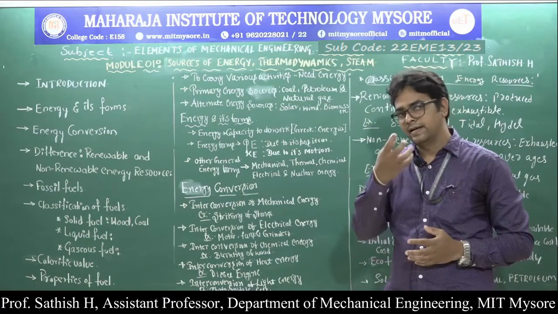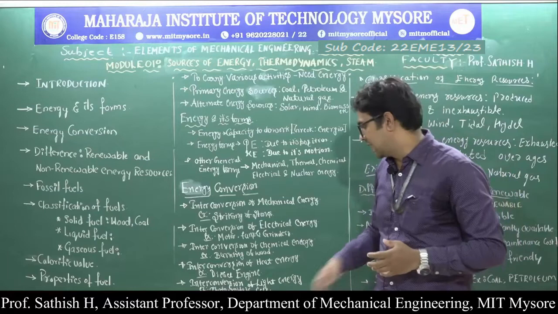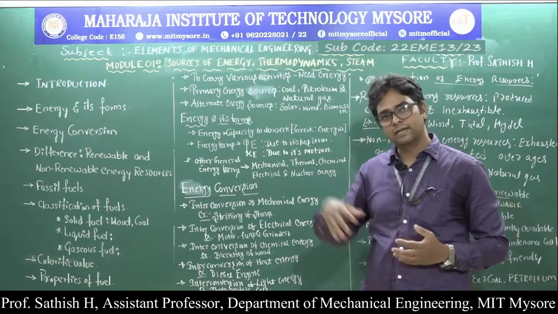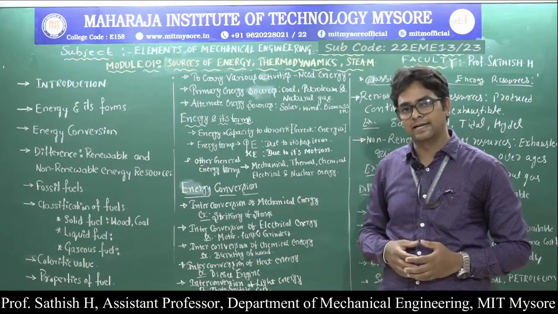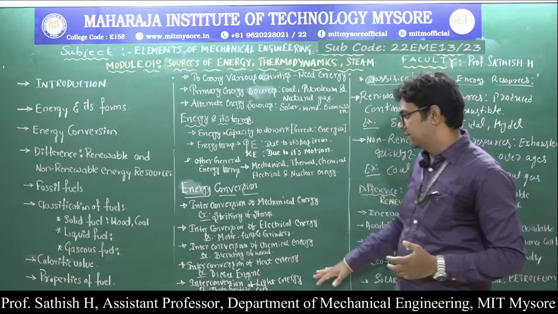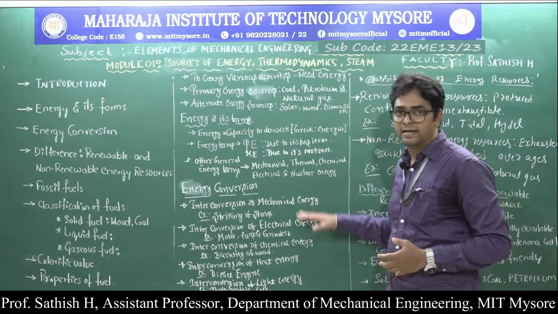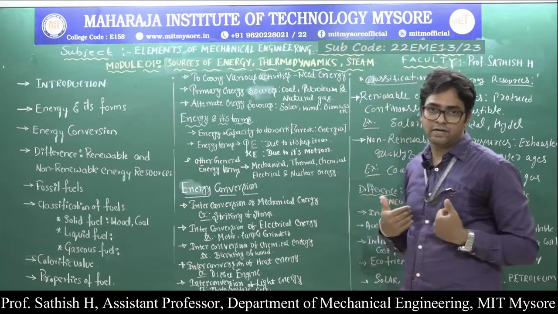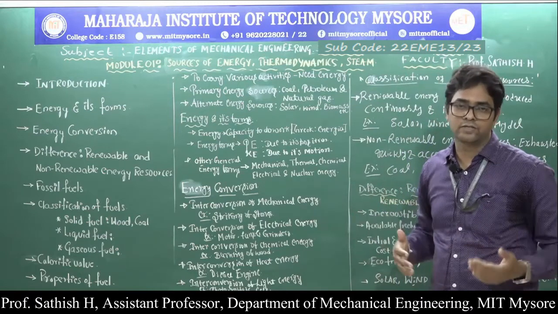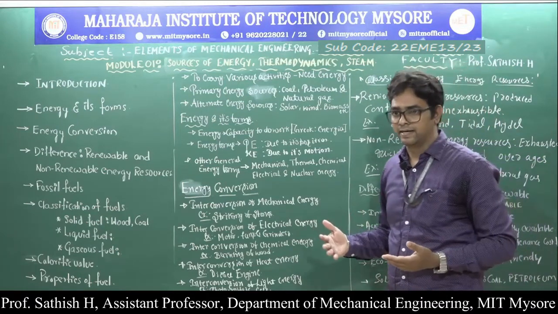So that energy from the sun, when it is tapped in the photovoltaic cells, can be converted into the heat energy as well as the light energy. So this gives a clear idea that energy can be converted from one form to the other form. It cannot be created or destroyed.